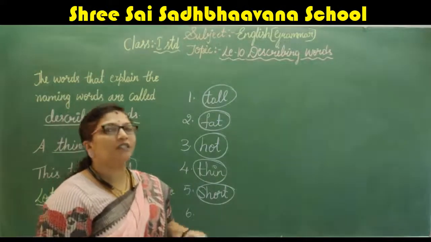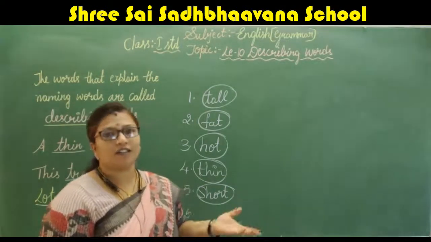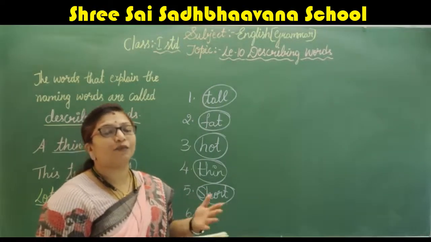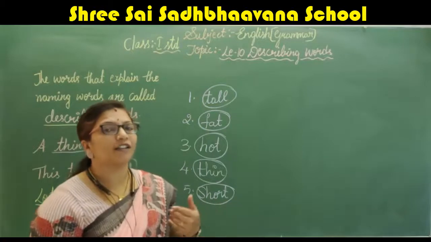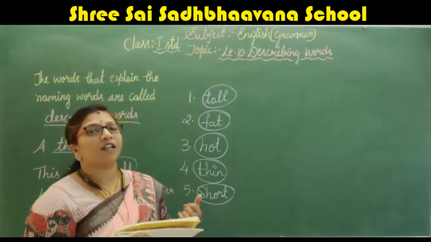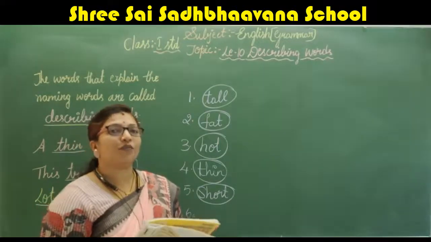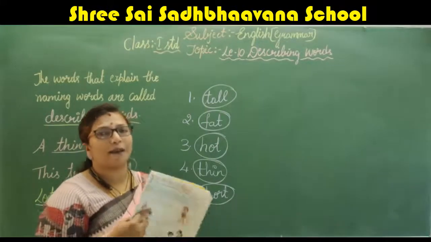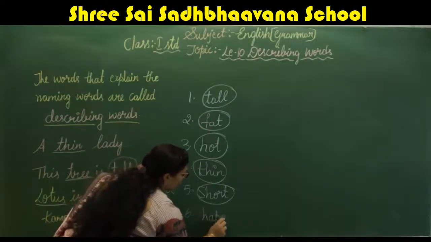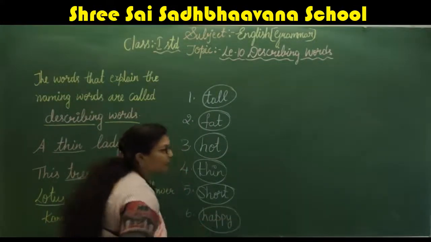For a woman, lady, or girl, we say she, right? She is very happy. About her, which word is describing here? Happy, right? So circle H-A-P-P-Y, happy.